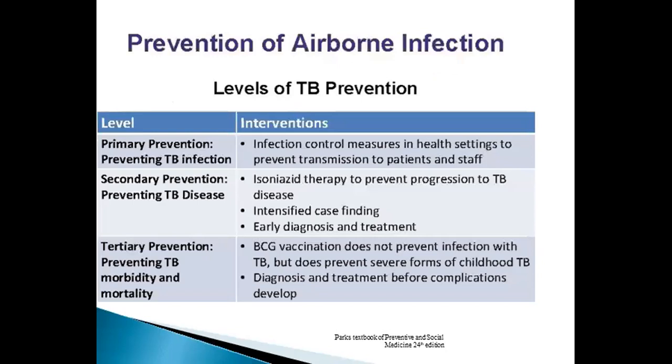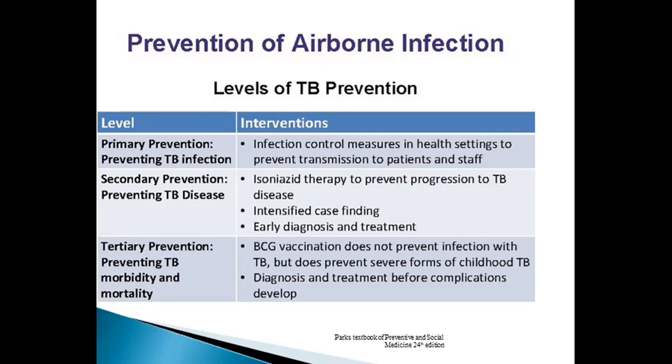Now, levels of prevention of airborne infection, especially the levels of TB prevention. Primary prevention, preventing TB: interventions include infection control measures in health settings to prevent transmission to patients and staff. Secondary prevention, preventing TB disease, includes INH therapy, early diagnosis and treatment, including INH therapy to prevent progression to tuberculosis, intensified case finding, early diagnosis and treatment.